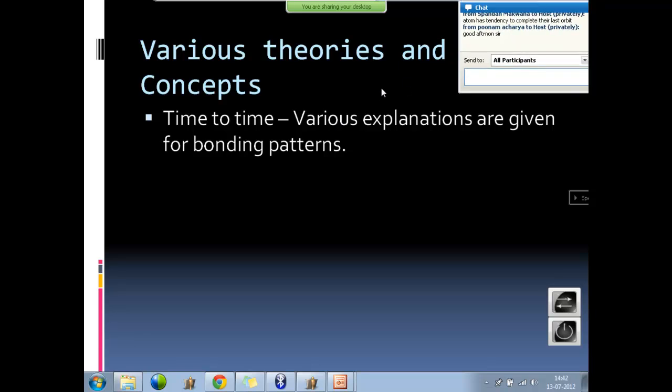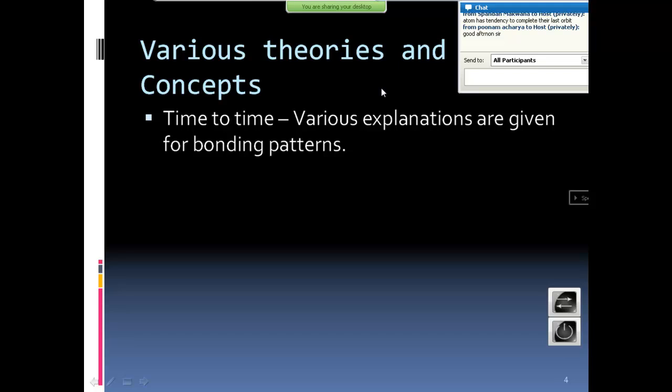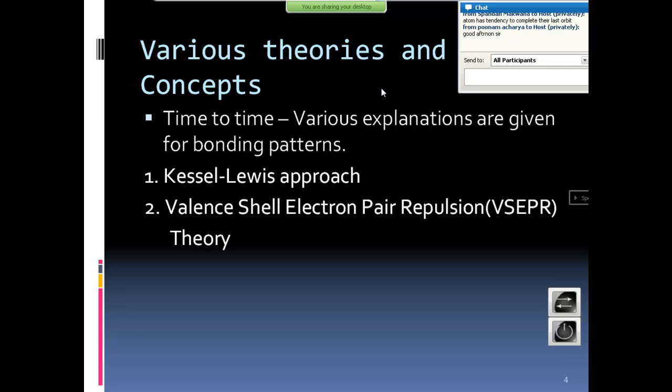Now, various theories have been put up to explain all these things. Which are the different theories? The first theory is the Kossel and Lewis approach. This is the first theory to explain chemical bonding. Next is VSEPR, valence shell electron pair repulsion. What do you understand by this? The valence electrons repel each other. That's it. It explains how they repel.